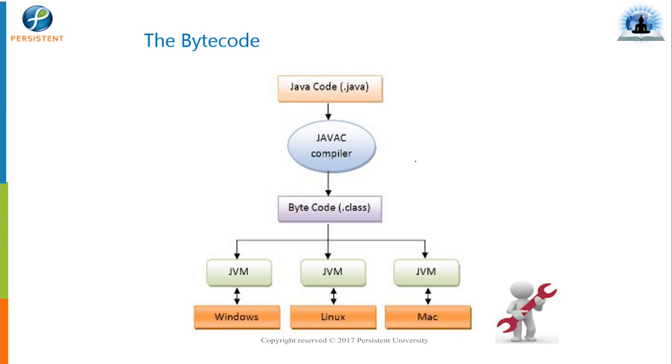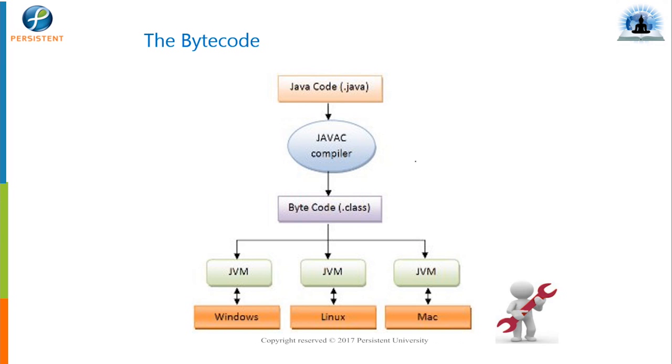This bytecode file is a platform independent file, and that's why we say Java is platform independent. The compiled file is platform independent, not the .java file. That .class file can be deployed on Windows, Linux, Mac, or other operating systems as well. We have not spoken about the JVM yet, but as of now, just understand that the JVM is one software installed on your operating system to run your Java code.